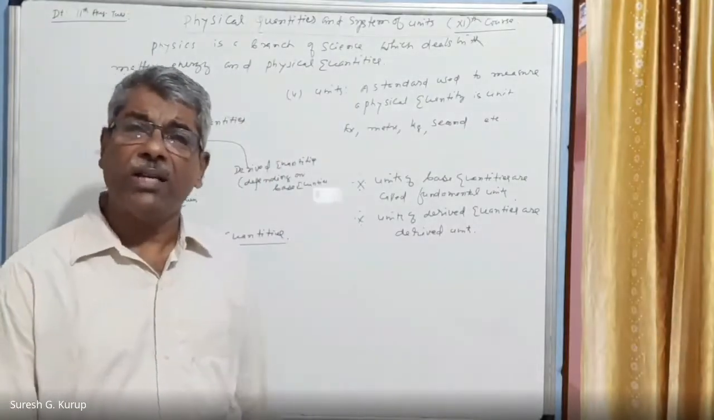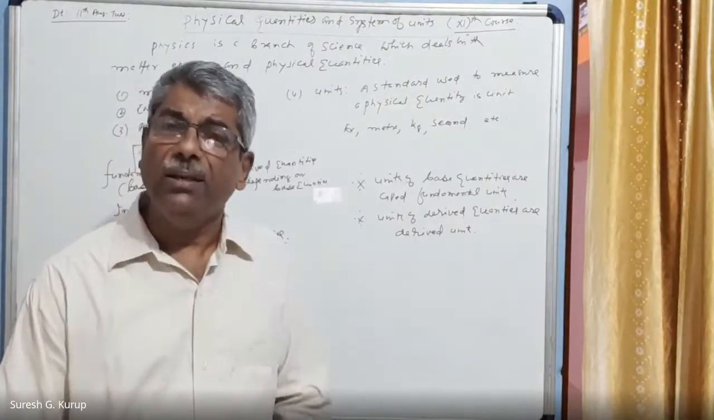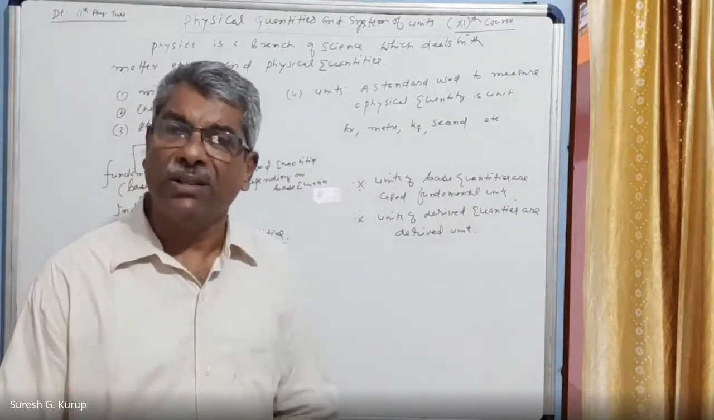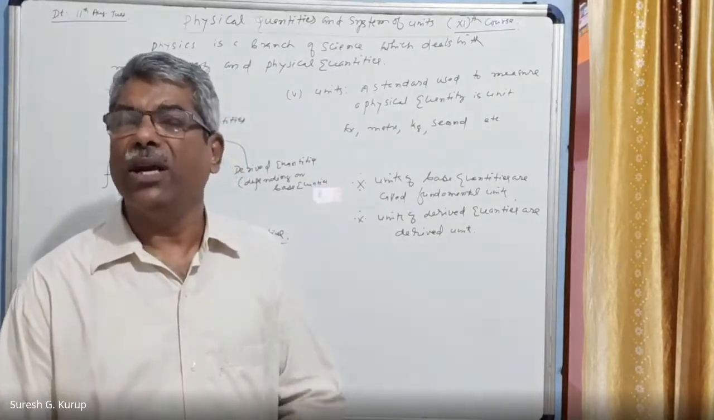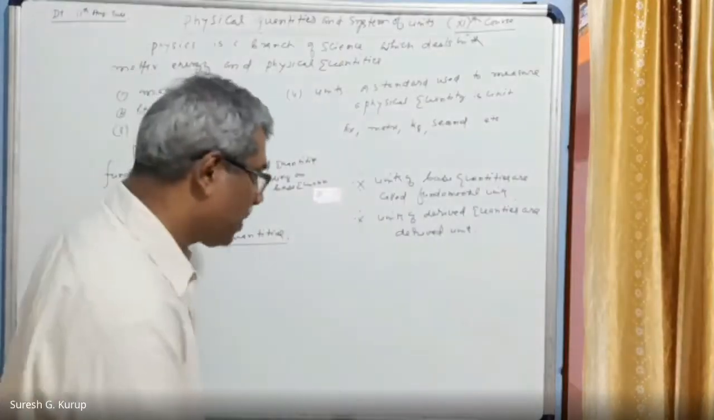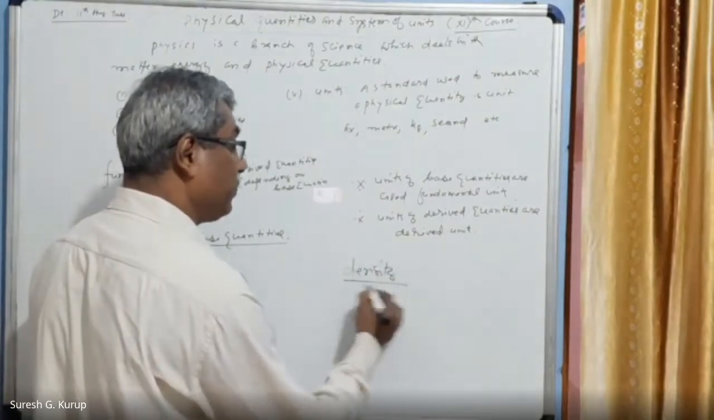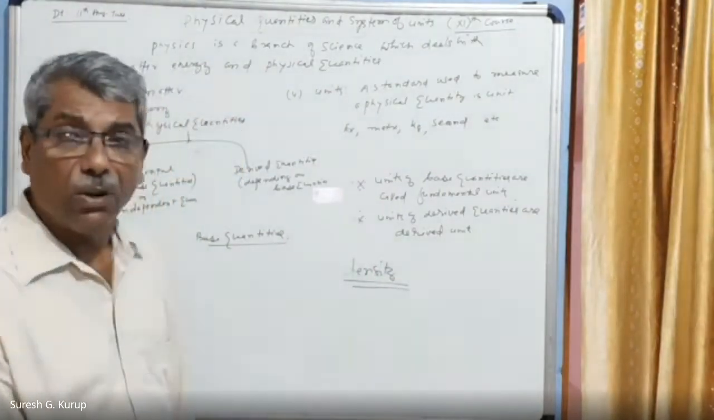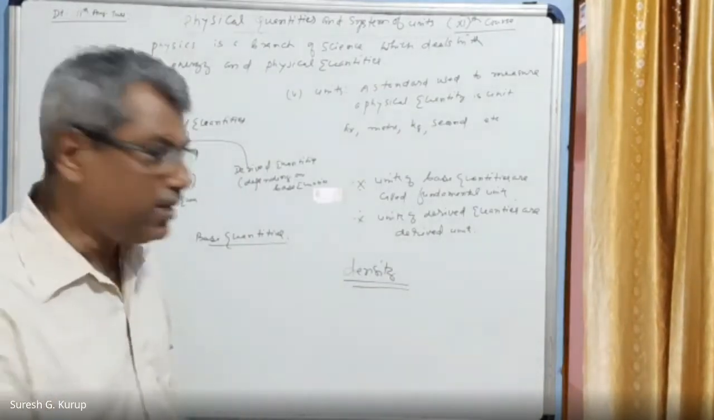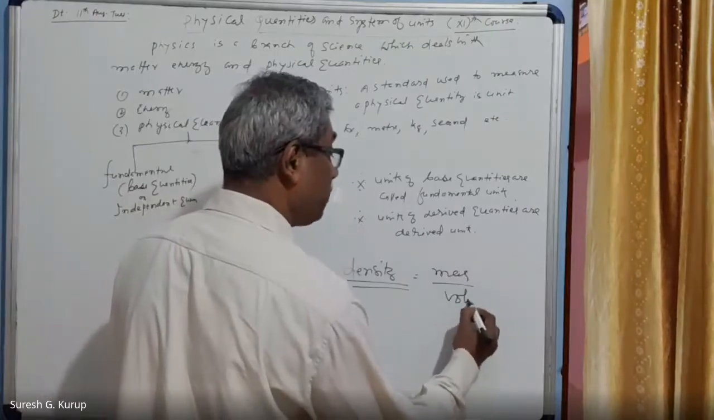Derived quantities can be obtained or defined in terms of fundamental quantities. Without the help of fundamental quantities, derived quantities cannot be defined. For example, density is a physical quantity, and it is a derived quantity. Then what is density? Mass per unit volume is called density, that is, mass divided by volume.